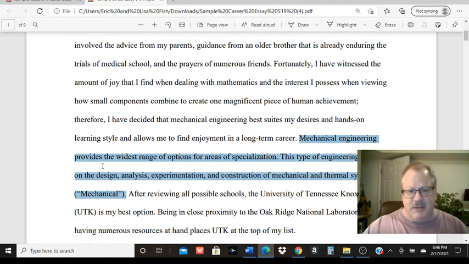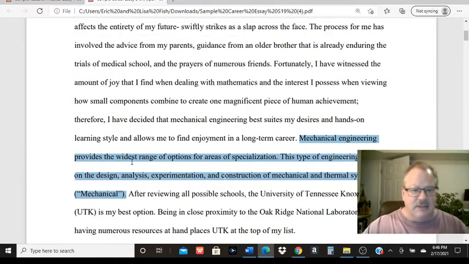"Mechanical engineering provides the widest range of options for areas of specialization. This type of engineering focuses on the design, analysis, experimentation, and construction of mechanical and thermal systems." There's no quote marks around it, so that's probably going to be a summary or paraphrase there, right? Probably more of a summary. It's pretty short there.